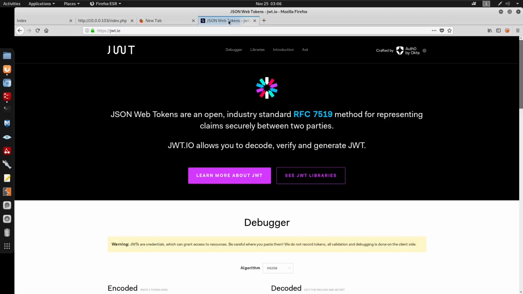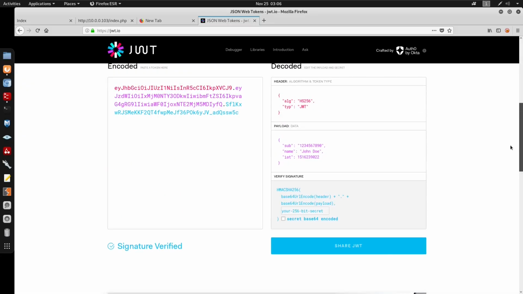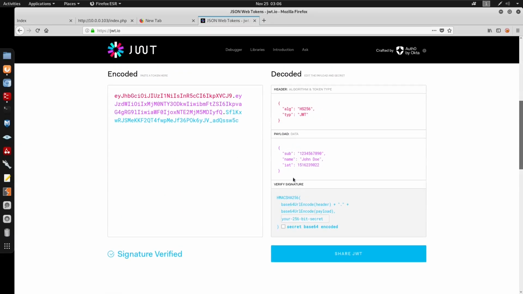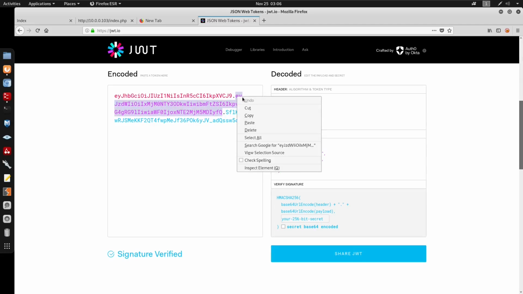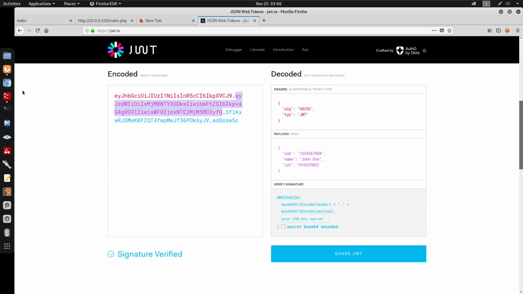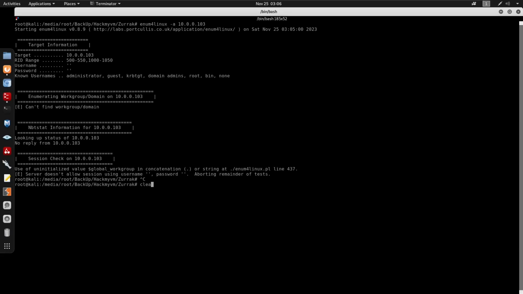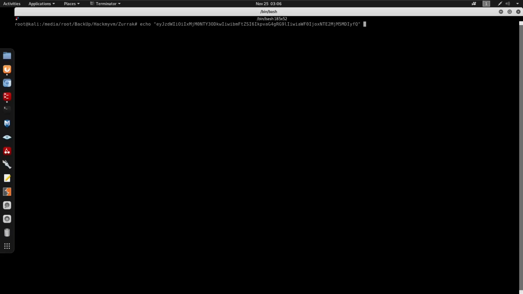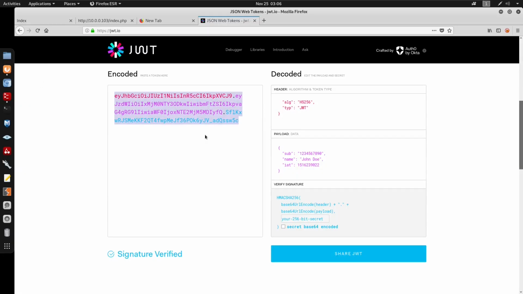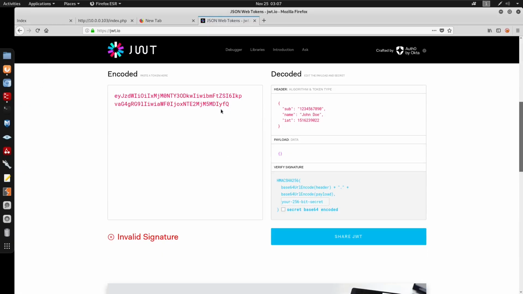I want to copy that token that we did have. Under here, you'll see this under the payload, separated by sections. If you don't have access to a JWT tool, you can just do this manually: echo it, pipe it out to base64 -d, so we can decode that. You'll see that we do have the name John Doe.